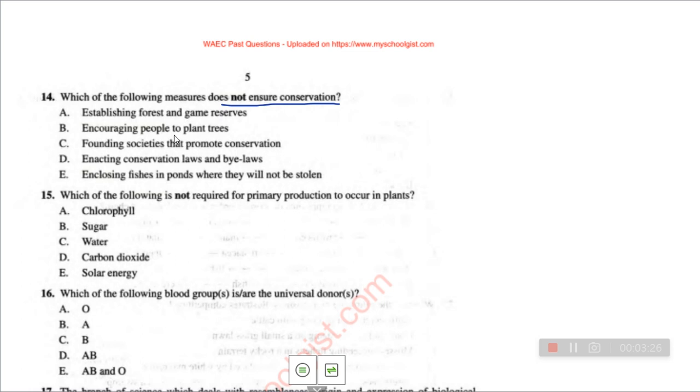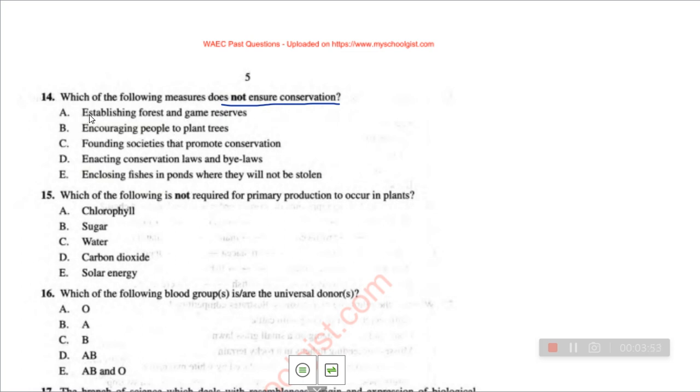It helps us to preserve some trees. It helps us to prevent global warming. If there are not enough trees on the surface of the land, it is going to cause global warming, because there will not be a lot of oxygen circulating in the atmosphere. So conservation is very, very important. So which of the following measures does not ensure conservation?